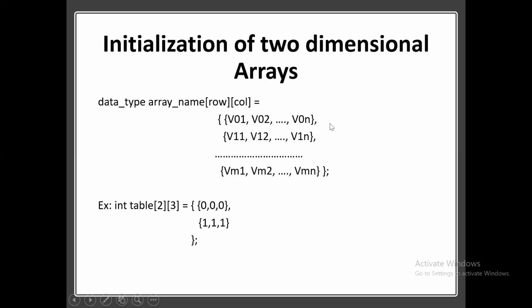For each row also you use flower brackets. Then this is the example. The data type is integer, then the array name is table, row size 2, column size 3. So it clearly specifies 2 rows and 3 columns. Likewise you initialize the array, that is, 2 rows. This is the first row, first column, first row, second column, first row, third column, second row, first column, second row, second column, second row, third column. For all the rows and columns you insert the values. This is the initialization of two-dimensional arrays.